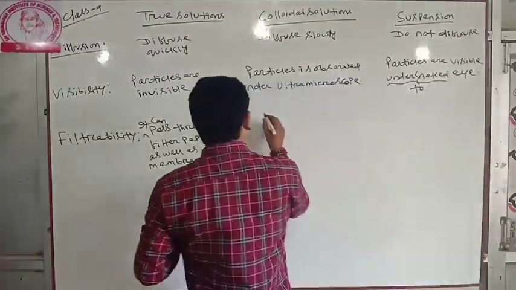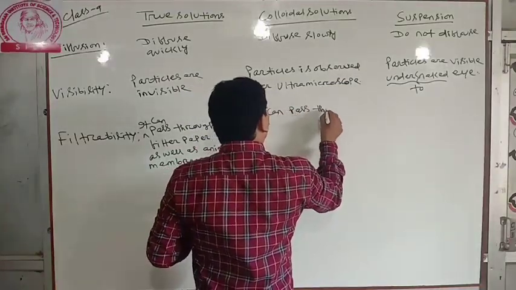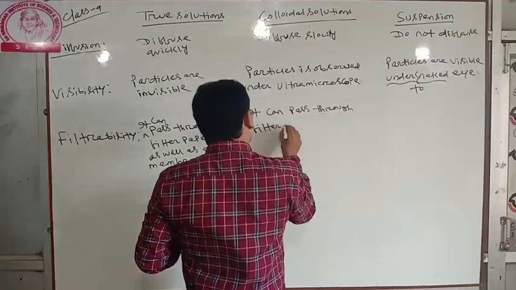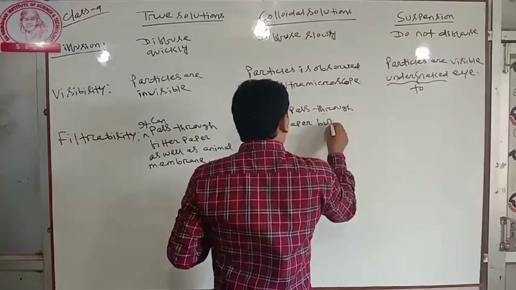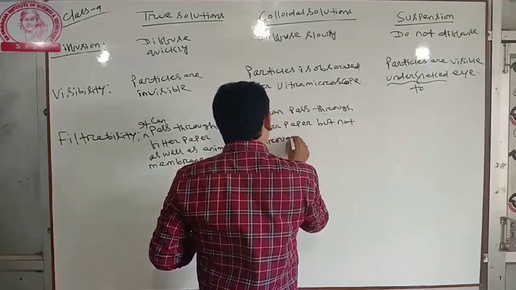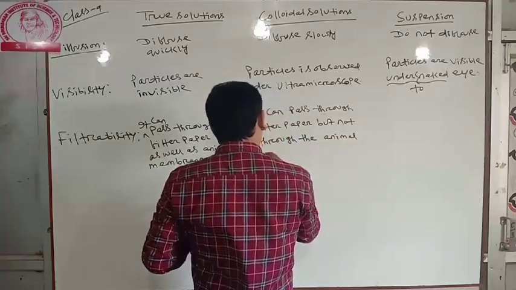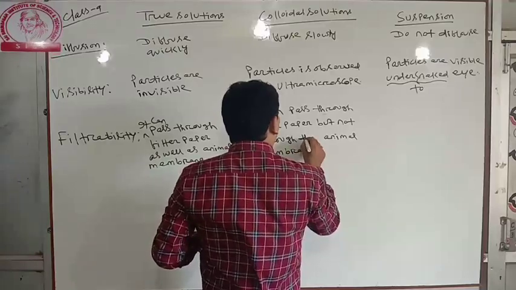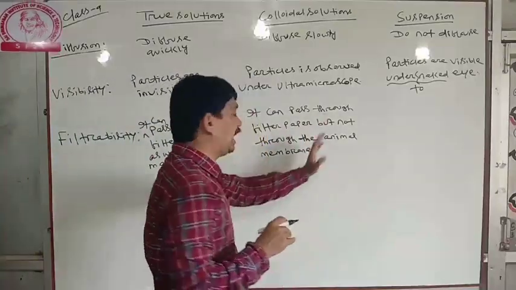But a colloidal solution can pass through filter paper but not through the animal membrane.